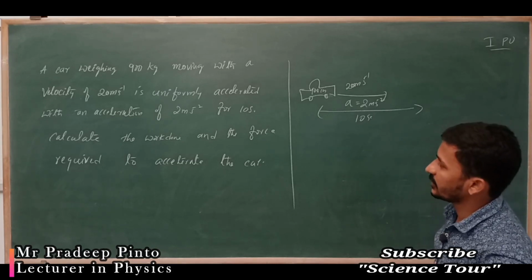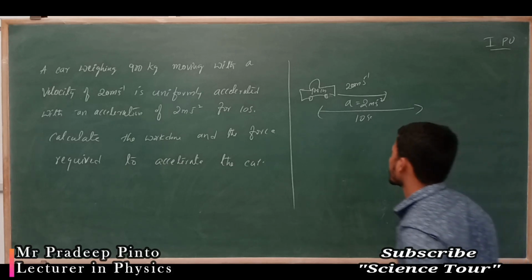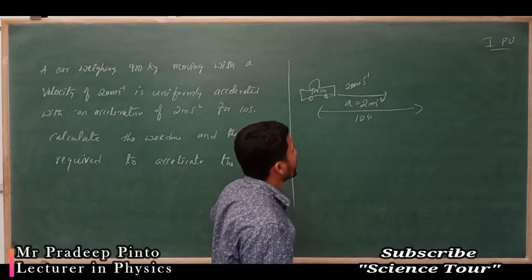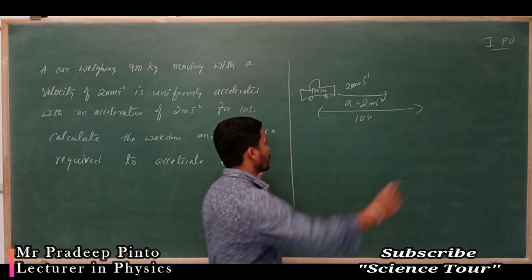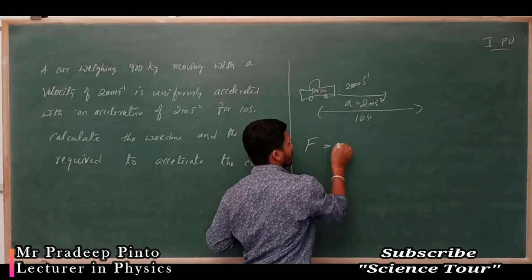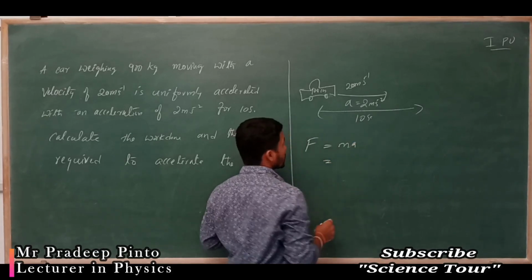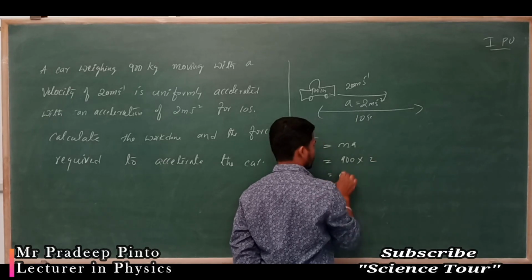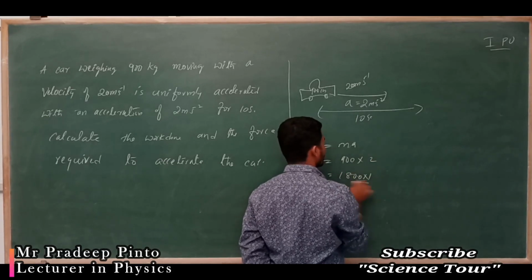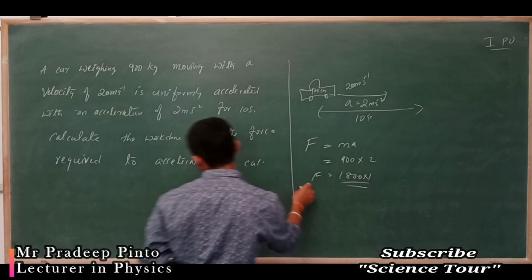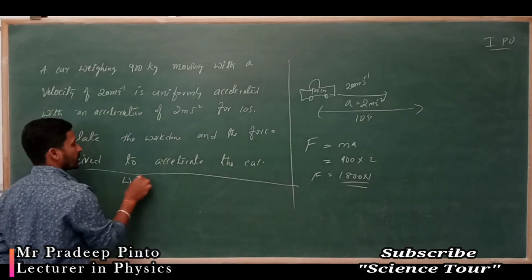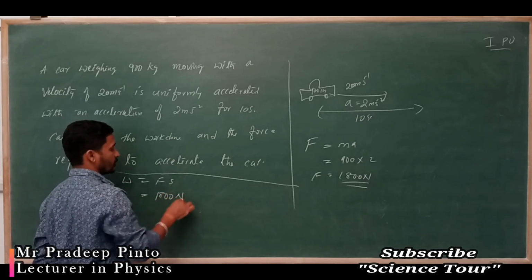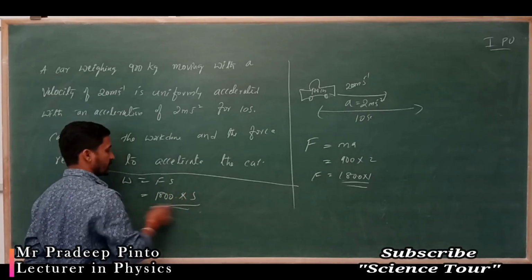Calculate the work done and the force required to accelerate the car. So what is the force? Force is nothing but m into a. What is mass? 900 kg. Acceleration is given, so 1800 Newton is required. So what is work done? Work done is equal to force into displacement. Force is 1800 Newton, into what is displacement?